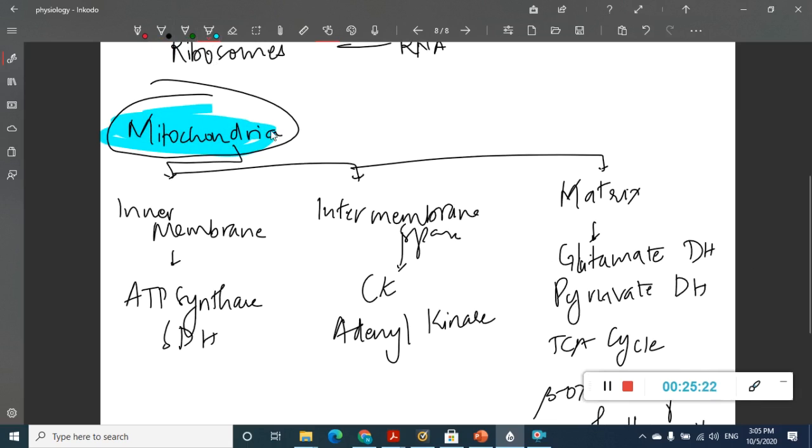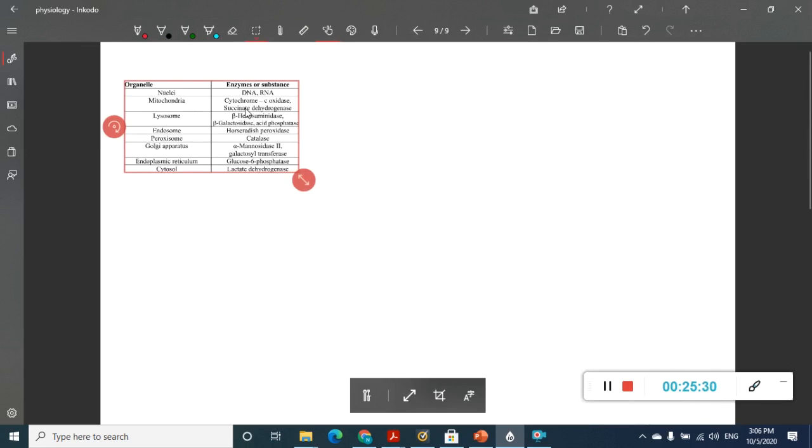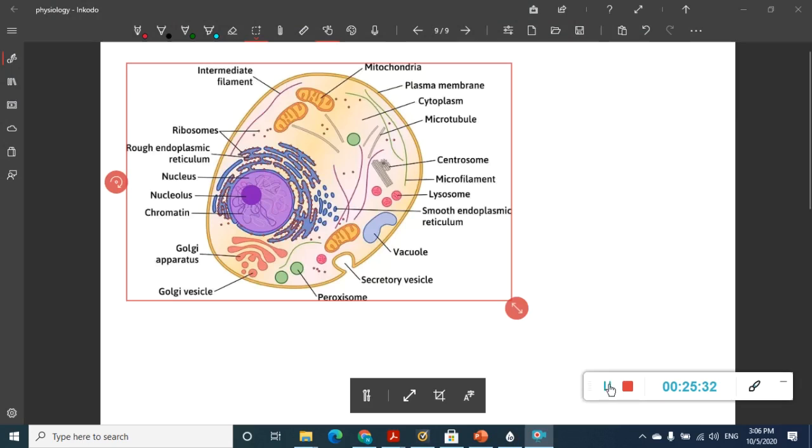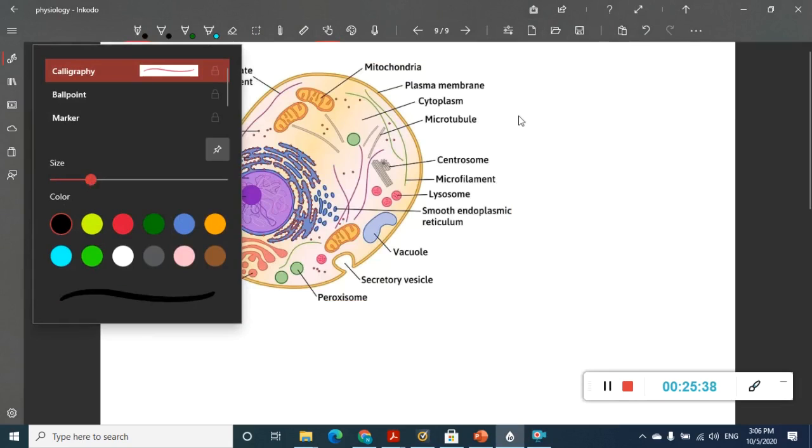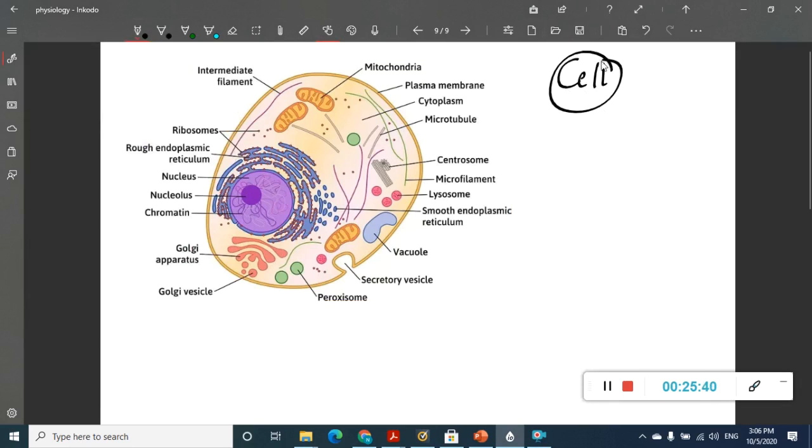Next, once we have learned about this, let us now learn few points about the cell, the proper cell. In this cell, we have cytoplasm and organelles. In the organelles, first we have mitochondria.